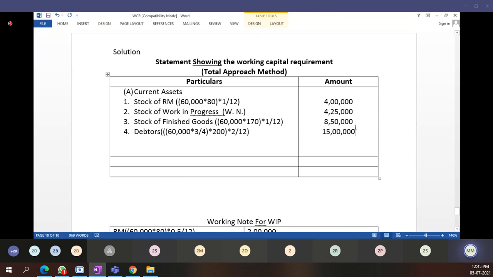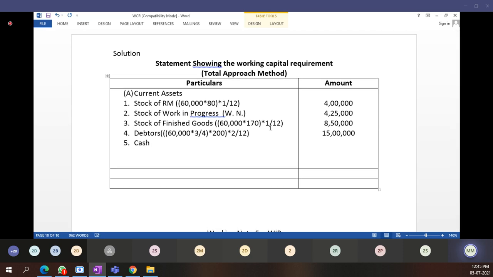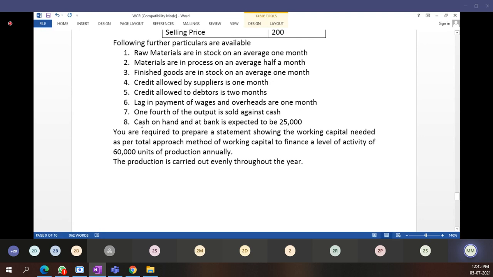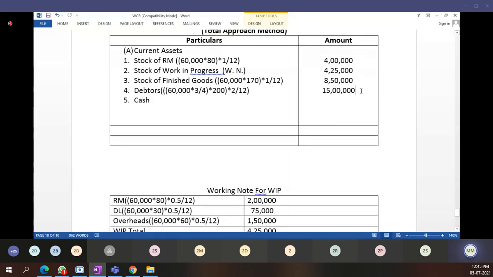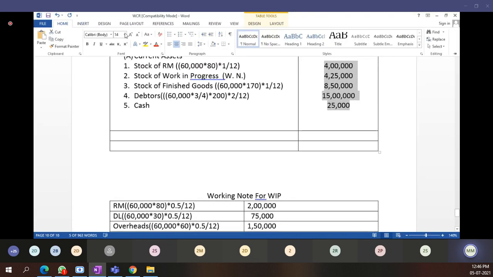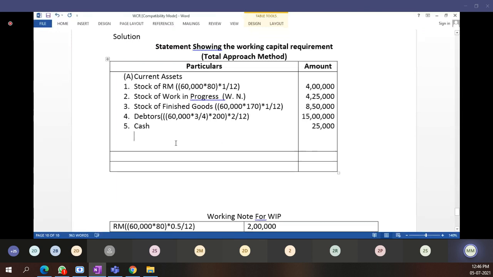Debtors we have calculated. Then the last point remaining in current assets is cash. What cash balance did they say? You have to keep cash balance expected 25,000 rupees. Here in the outer column, 25,000 will go directly. Is this clear, students? Yes, sir.